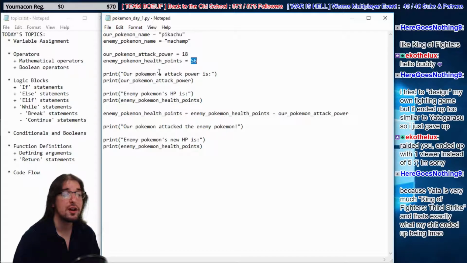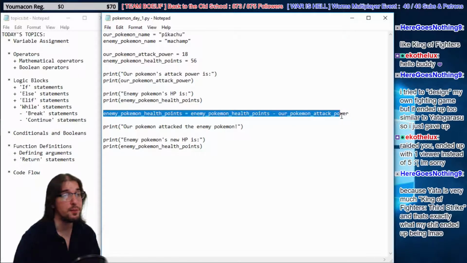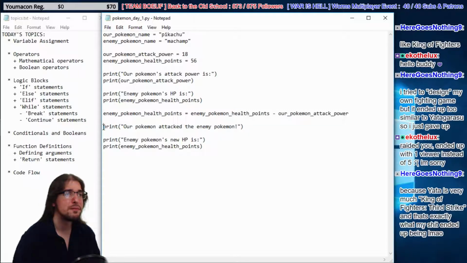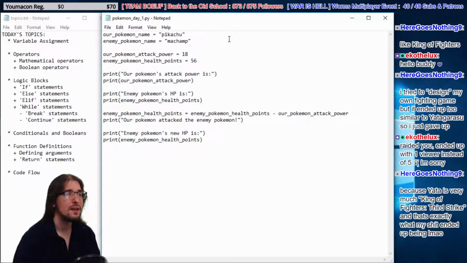Print off some data for our users so we can see what's going on on the outside. Then we do an operation where we subtract our Pokemon's attack power from the enemy health points, so they basically hit them. Then we explain what just happened to the user. In fact, I could even probably bring this a little bit closer, like that. And let me explain the enemy's new health points after he takes damage.